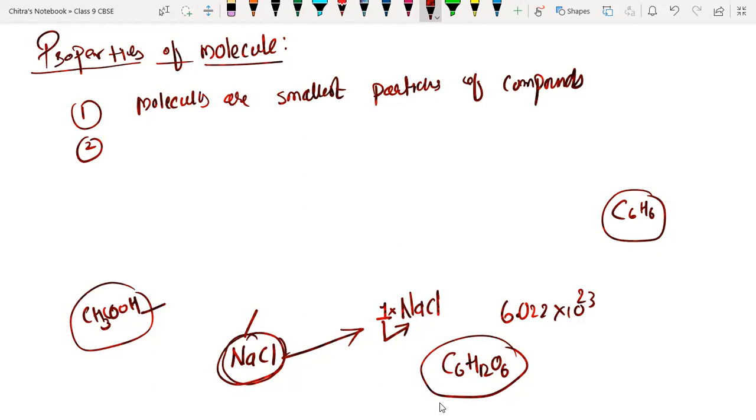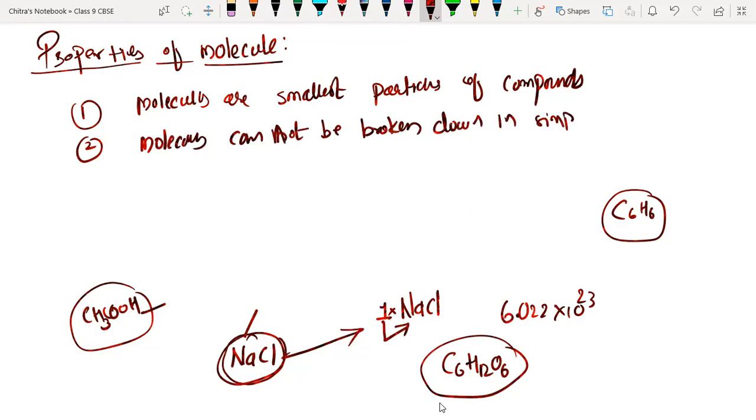Now we will discuss the next property of molecules. The next property: molecules cannot be broken down into simpler form by any physical means.